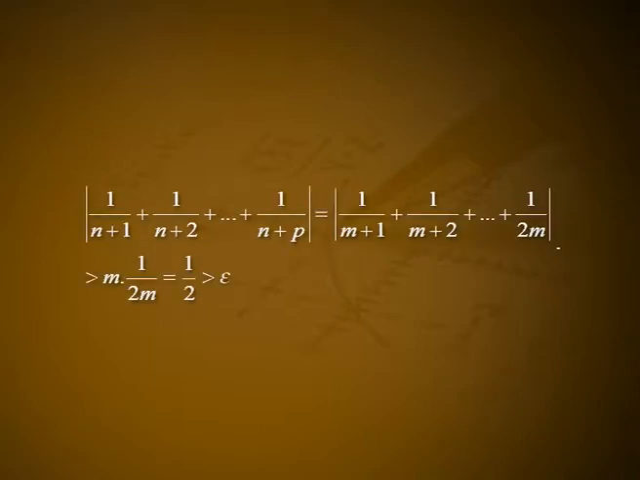In particular, if n = m and p = m, we get modulus of 1/(n+1) + 1/(n+2) + etc. + 1/(n+p) equal to modulus of 1/(m+1) + 1/(m+2) + etc. + 1/(2m), which is greater than m × 1/(2m) = 1/2, which is greater than epsilon. Thus, there is a contradiction. Hence, the given series does not converge.